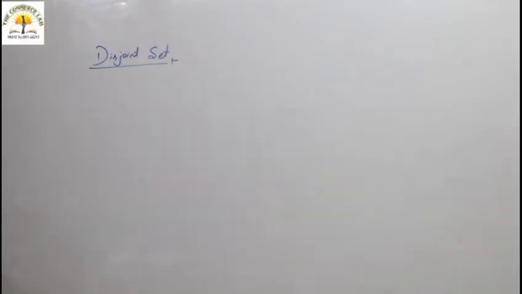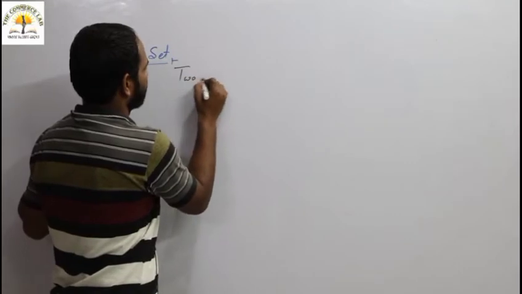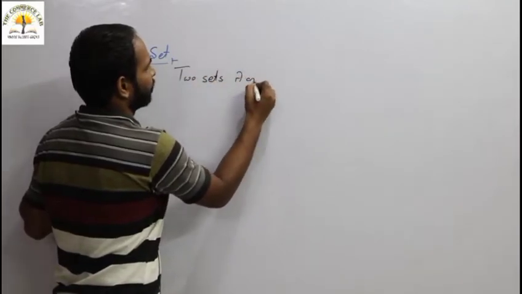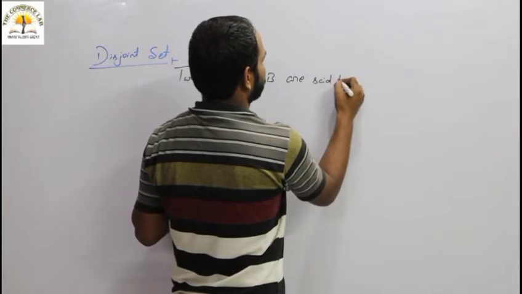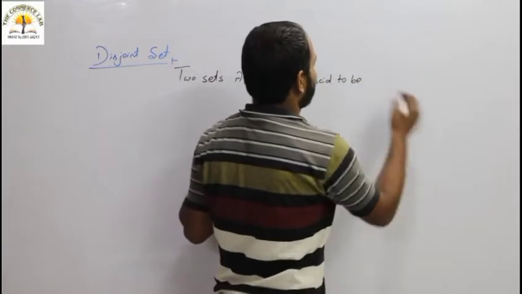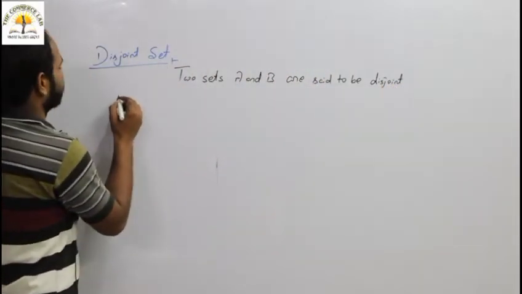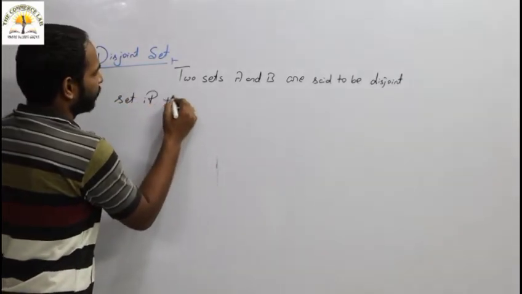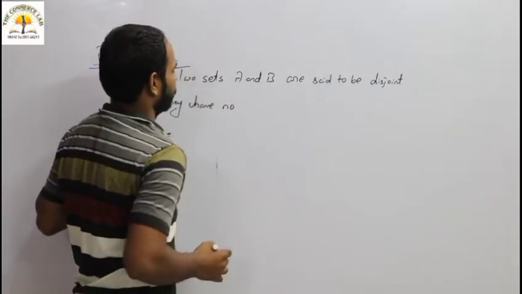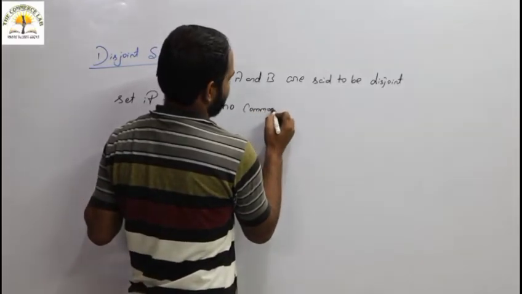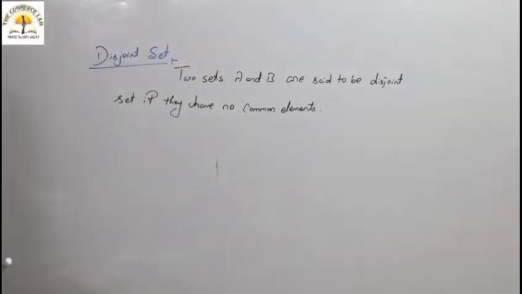Disjoint set. Two sets A and B are said to be disjoint sets if they have no common elements.